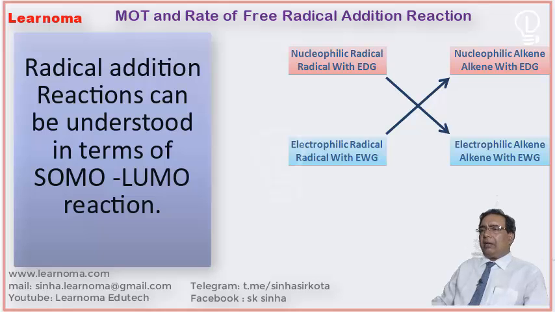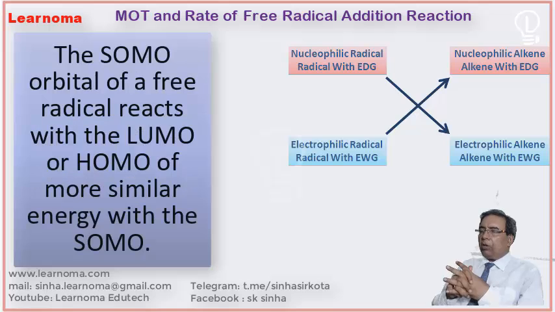If the alkene has an electron withdrawing group or electron donating group, or the radicals have an electron donating group or electron withdrawing group, such cases cannot be explained by simple theory. To discuss all these, I have framed a very simple approach. This is my own approach on the basis of